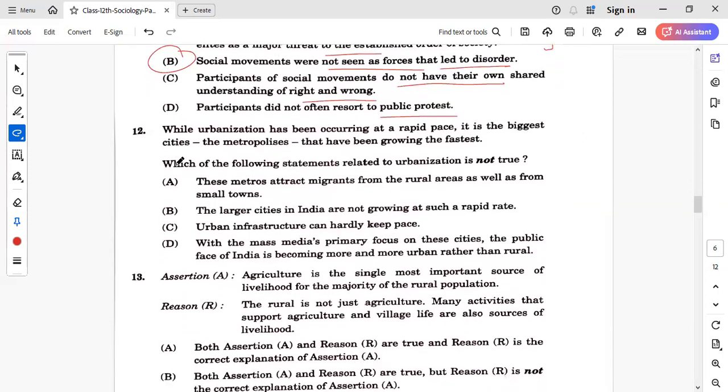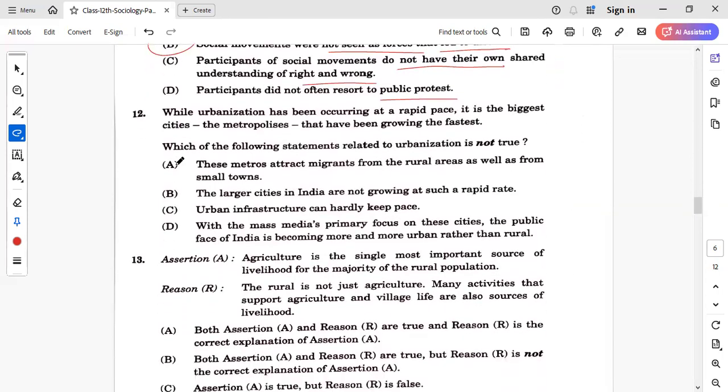Question number 12, while urbanization has been occurring at a rapid pace, it is the biggest cities, the metropolises, that have been growing the fastest. Which of the following statements related to urbanization is not true? Again, it is an application-based question. So these metros attract migrants from rural areas as well as from the small towns, correct. The larger cities in India are not growing at such a rapid rate. Urban infrastructure can hardly keep pace.